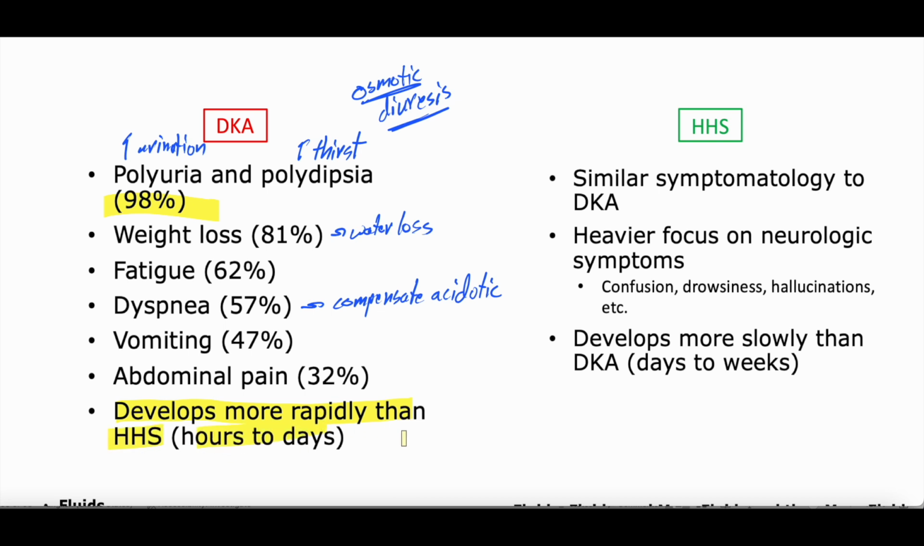DKA develops over hours to days. So the most common symptom is polyuria, polydipsia, as much as 98% of patients. 81% have weight loss, 62% fatigue, 57% dyspnea, 47% vomiting, 32% abdominal pain. HHS is fairly similar. So you get similar symptomatology in HHS as you do in DKA. But in HHS, you're much more likely to have neurologic symptoms, right? It could be confusion, it could be drowsiness, hallucinations, but progressing all the way to obtundation where you're totally unresponsive. And as we said, it develops more slowly, days to weeks.